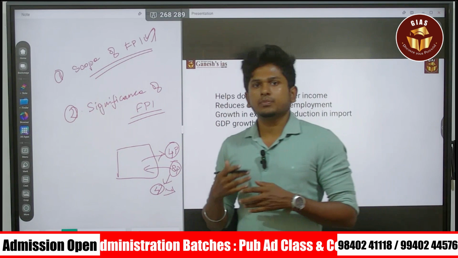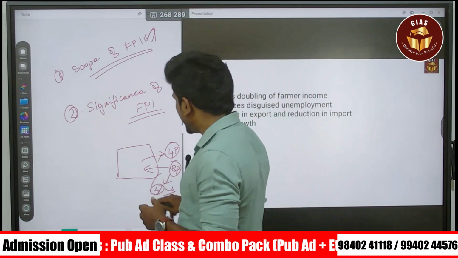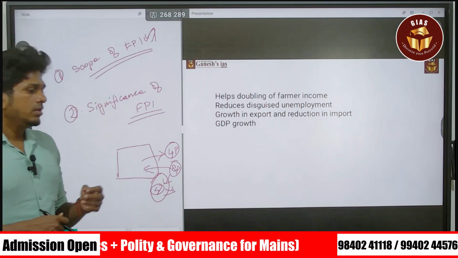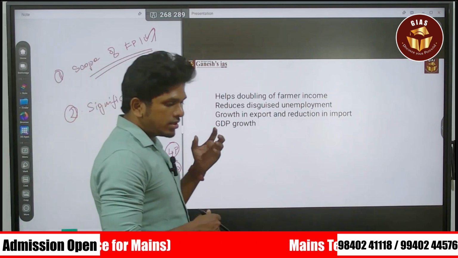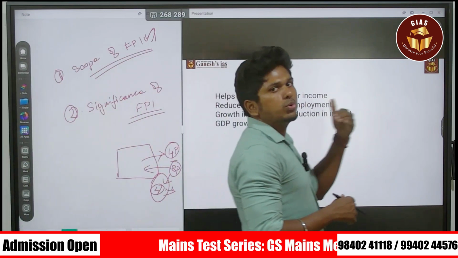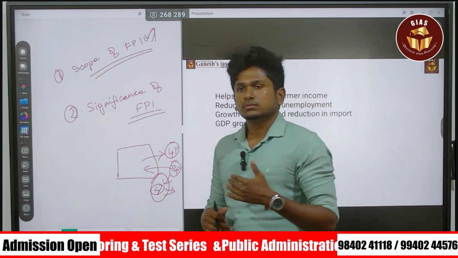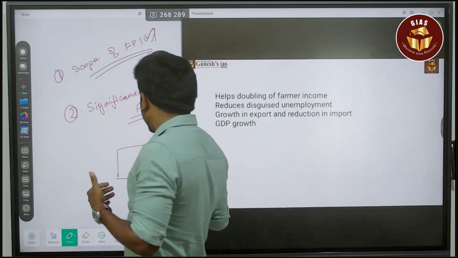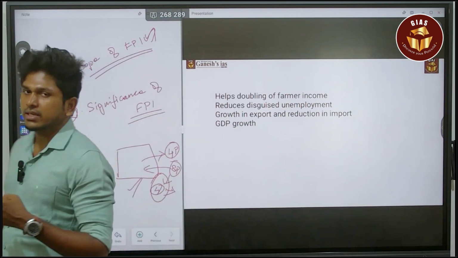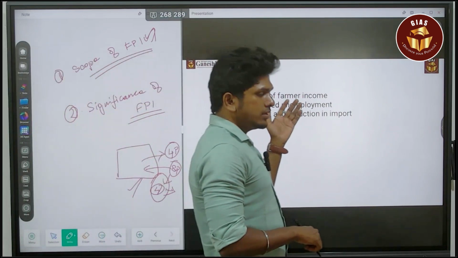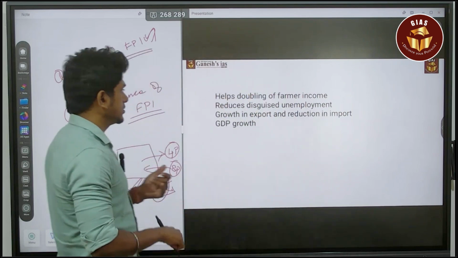They claim that they are employed, but in reality their efficiency is very low. Their working efficiency is not used at the par level. That issue of disguised unemployment can be overcome by food processing industries in the agriculture sector.